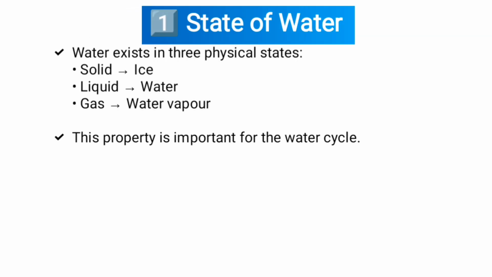First one, state of water. Water exists in three physical states: solid, like ice; liquid, water; and gas, water vapor. This property is important for the water cycle.